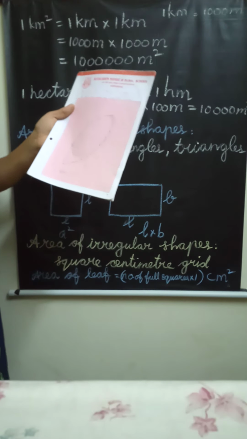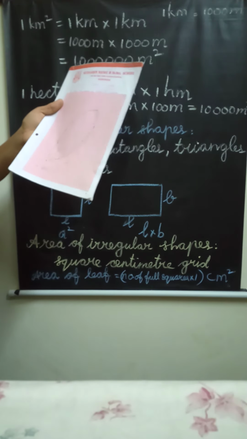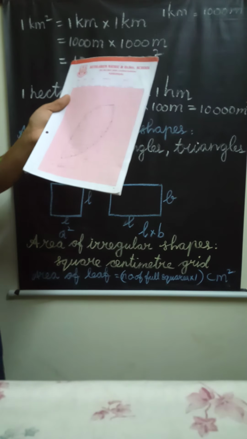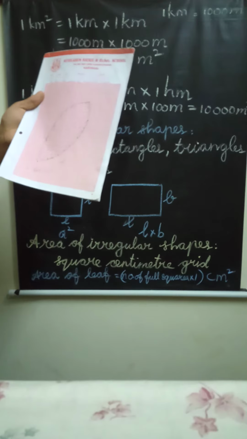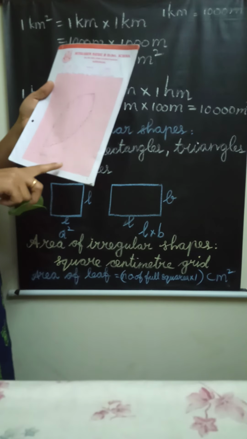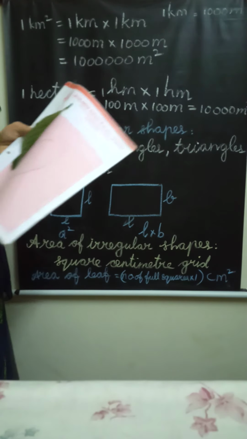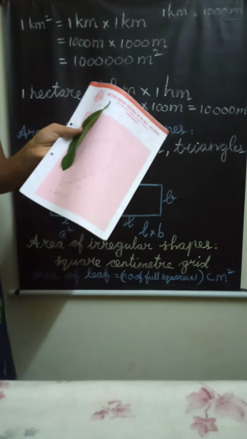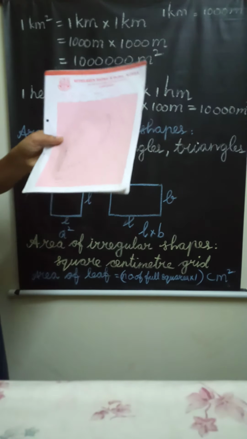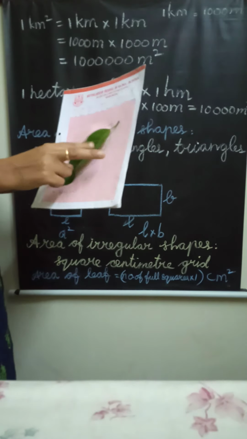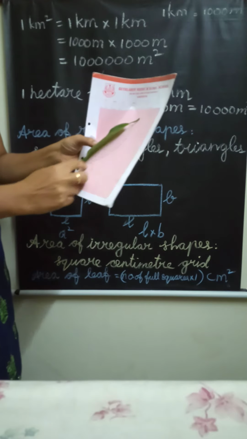Listen children, now we are going to do an activity. What is the aim of this activity? To measure the approximate area of an irregular shape using the square centimeter grid or graph paper. What are the materials needed? Graph paper, a leaf, a pencil and a pen. Next, what do we have to do? First we take the graph paper and trace the outline with the pencil. I have taken the trace of the leaf.